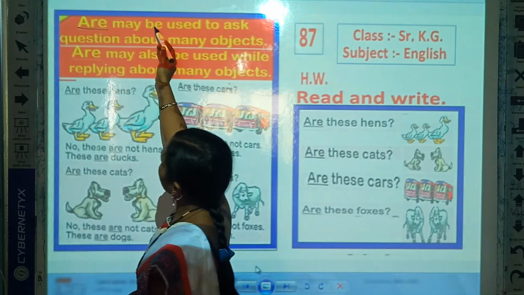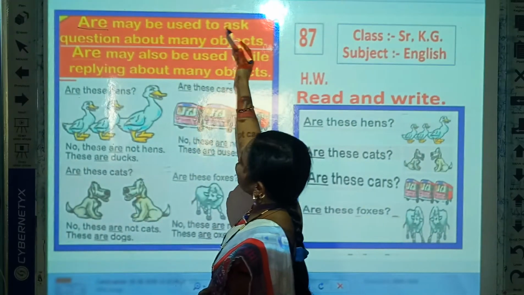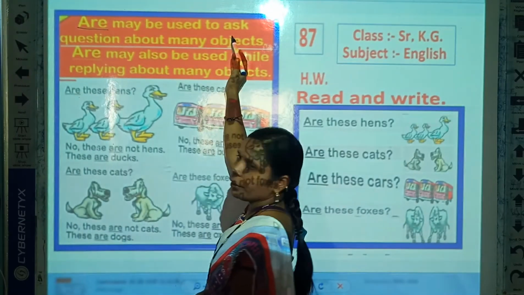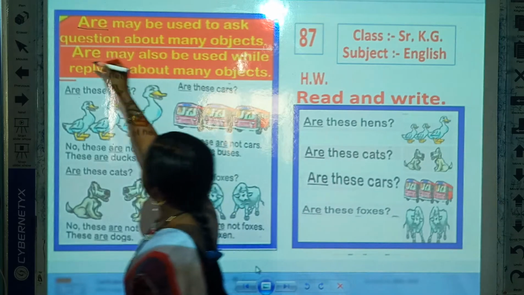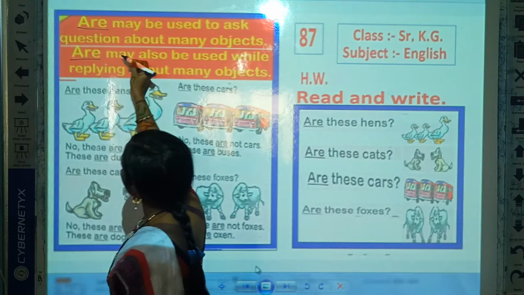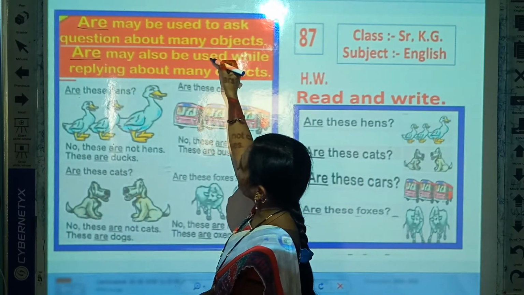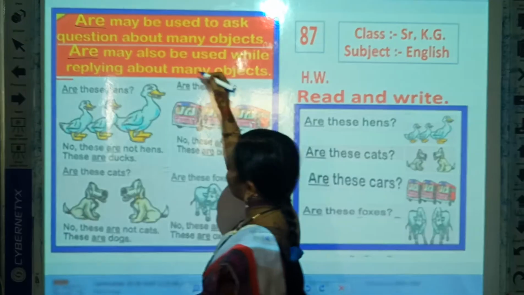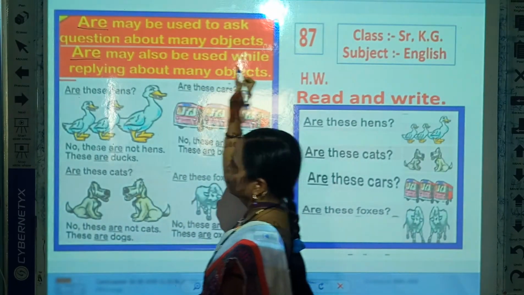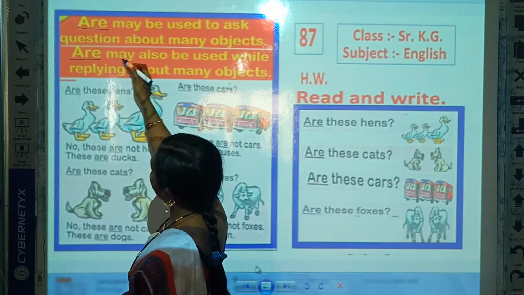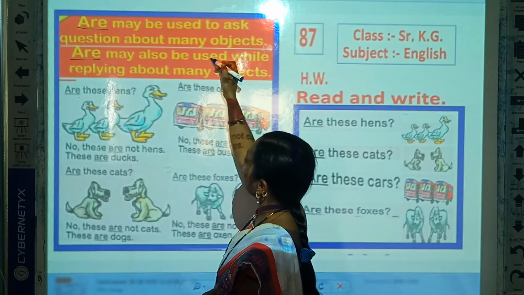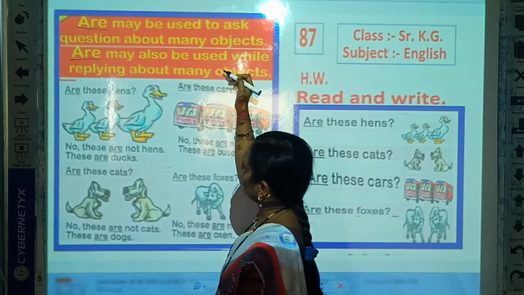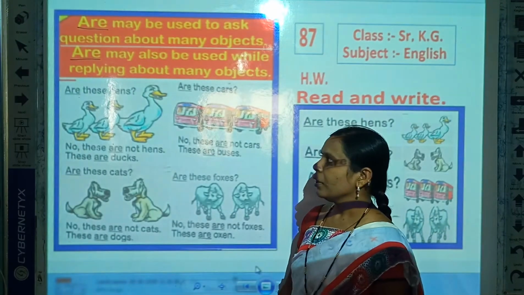Are may also be used while replying about many objects.